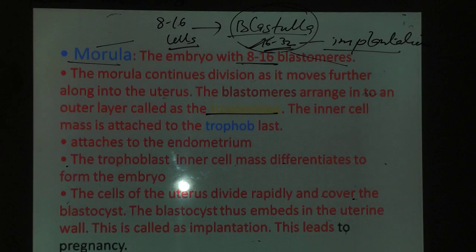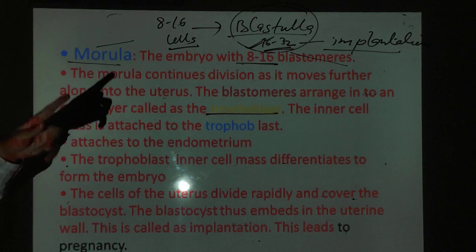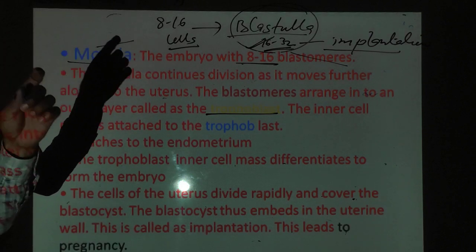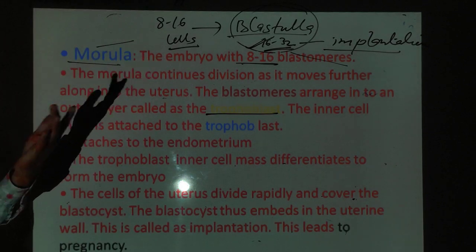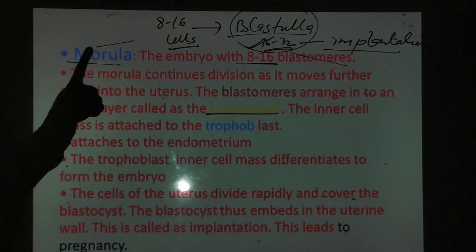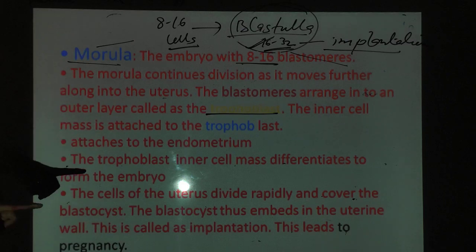Inner cell mass will form the embryo, keep this in mind. The outer part is only trophoblast, the nourishment cells. Tropho means nourishment. Nutrients are provided by the trophoblast. Inner cell mass is responsible for the embryo development, or the fetus part.